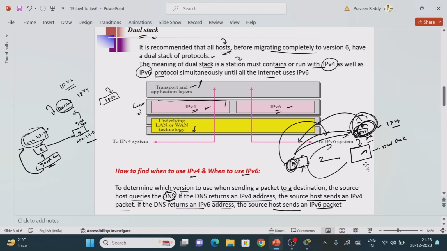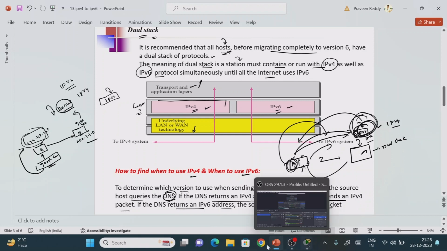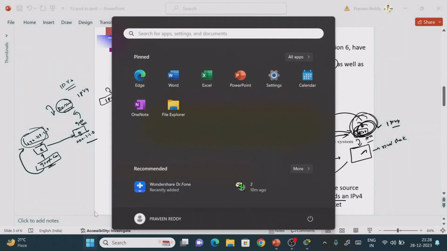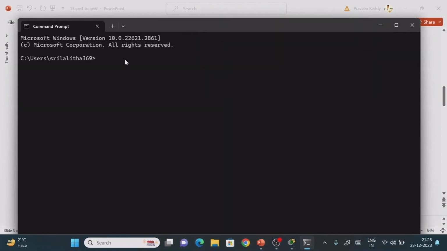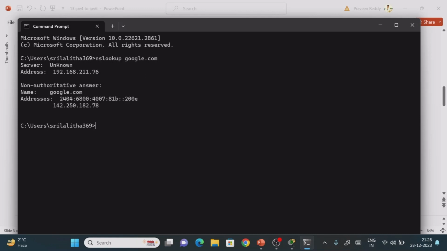If you don't understand, let me open my command prompt so that you will understand. For example, I have the nslookup command, and I type google.com or whatever it may be. For understanding purposes only, we are using google.com. As human beings we cannot remember the IP address, but internally that name will be converted into an IP address. Suppose it supports dual stack.